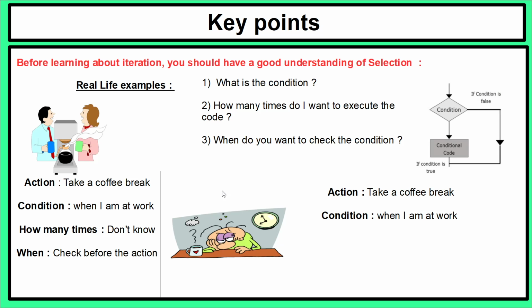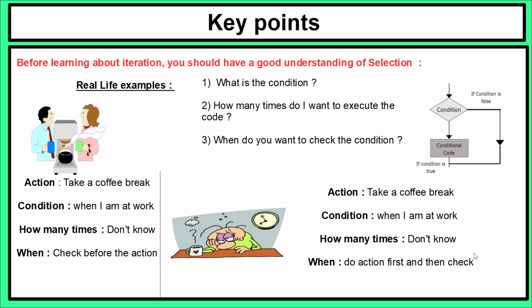Your condition is again the same: when I'm at work. You don't know how many times you'll have a coffee break, but before looking at the clock, you're going to grab your coffee first and then check whether you're at work or not.